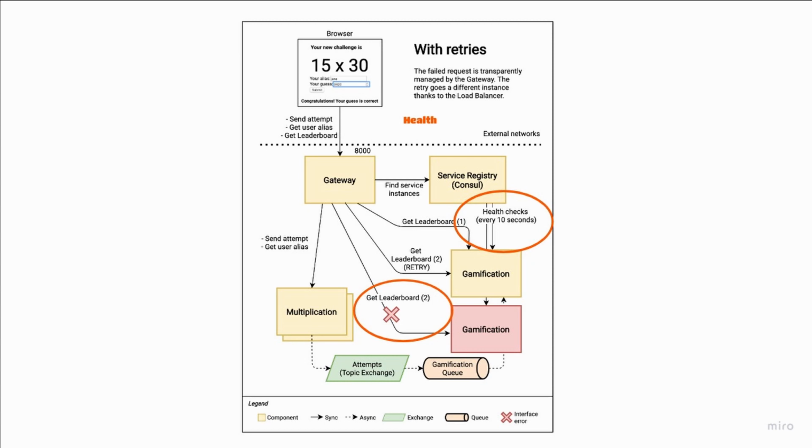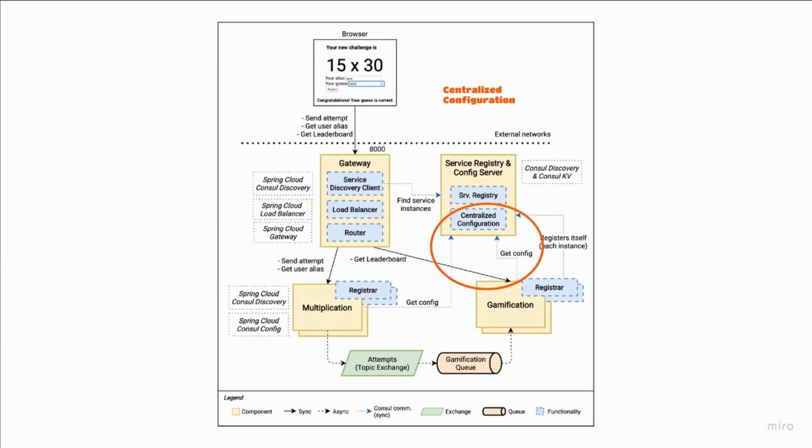That's where you will learn about health checks and how Consul, as a service registry, will take care of verifying the availability and working with the gateway to only route traffic to the healthy services. To achieve this, you will of course use Spring Boot Actuator, which provides the health status in the Spring Boot apps.